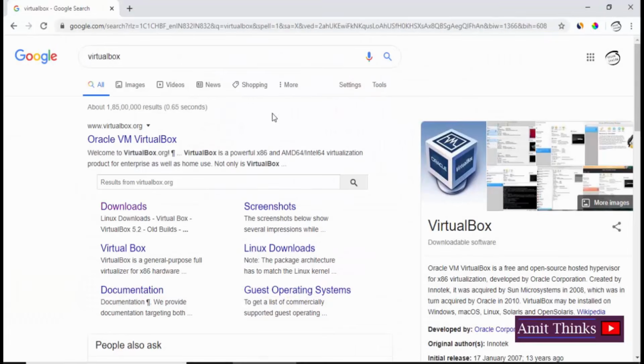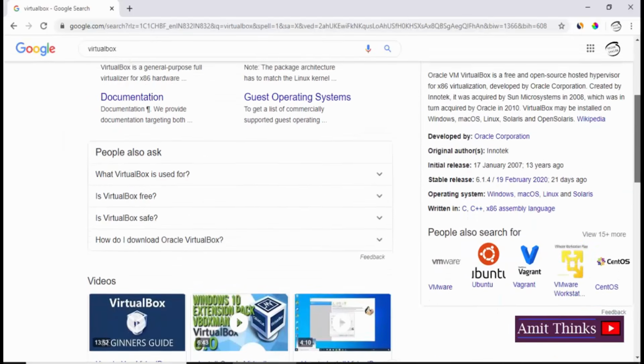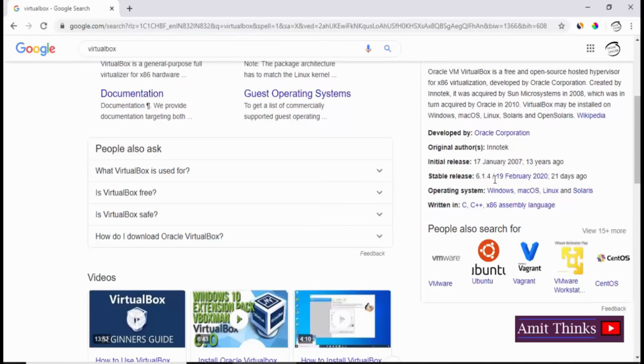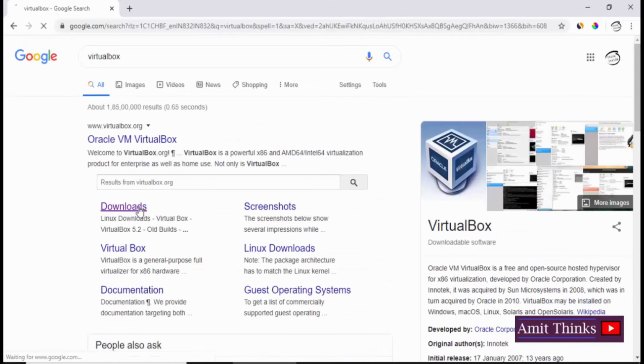To download it, go to Google, type VirtualBox. Here you can see the information is visible. It is a free and open source software. The current version is 6.1.4. Right now I am having a native machine as Windows 10, so I'll click on download to download the Windows version of Oracle VM VirtualBox.